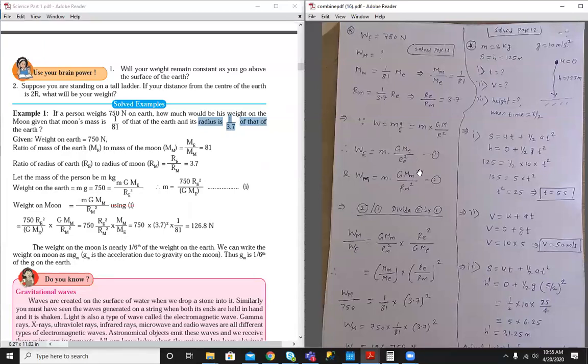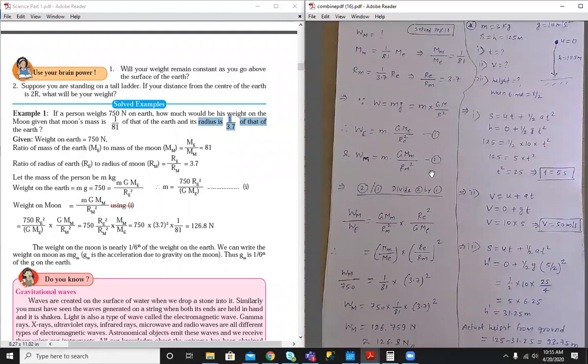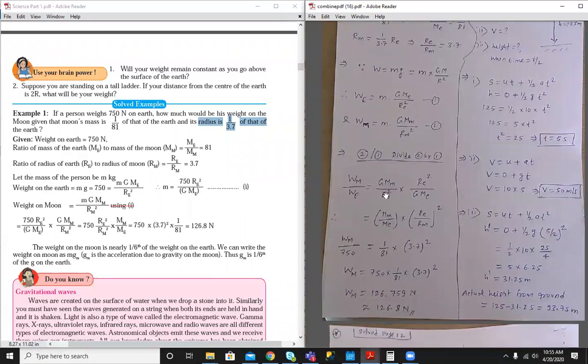Just use the symbols for Earth and for Moon. Okay, divide equation 2 by 1. Okay, so the G and G will cancel out.